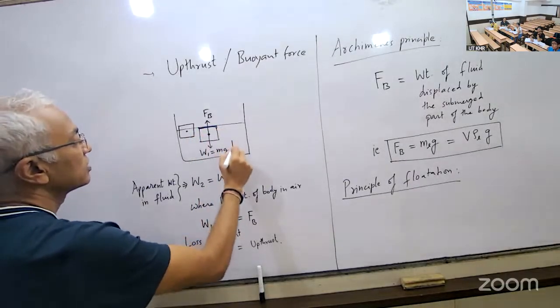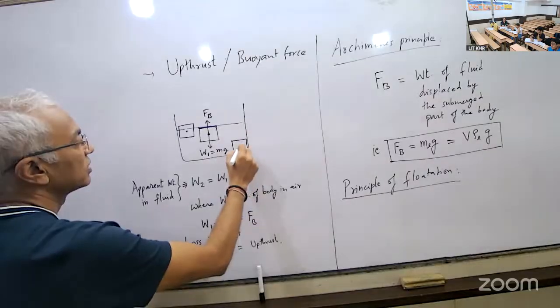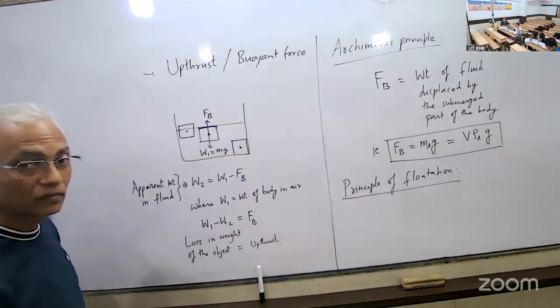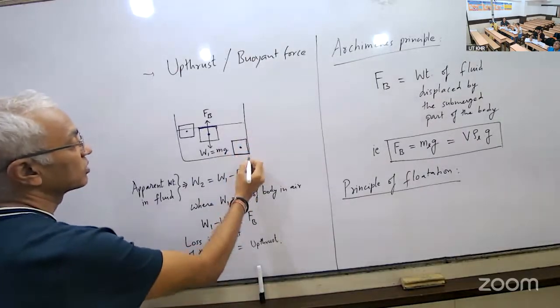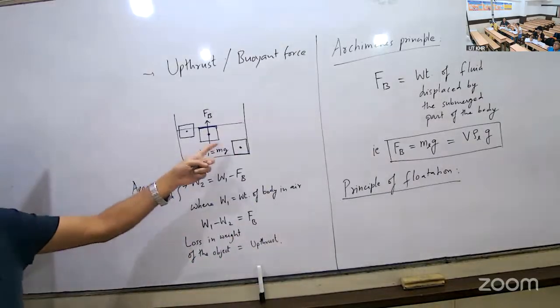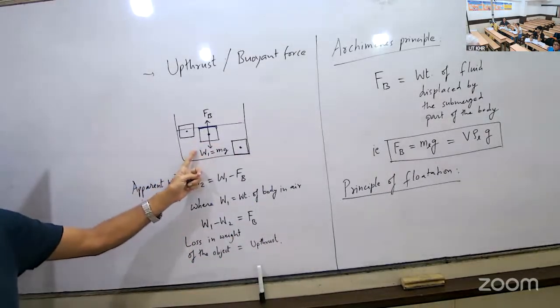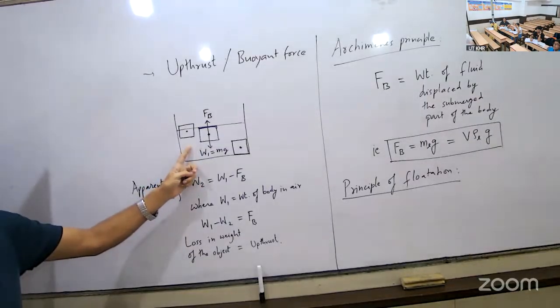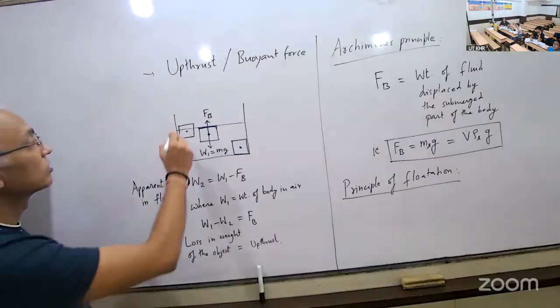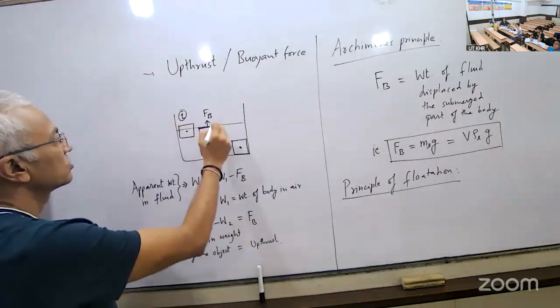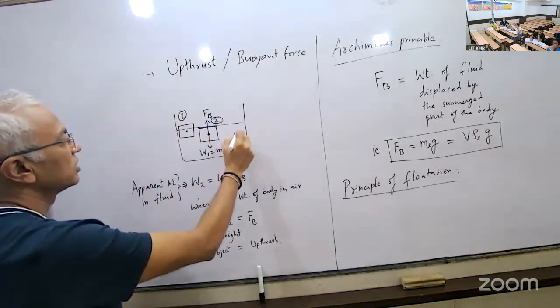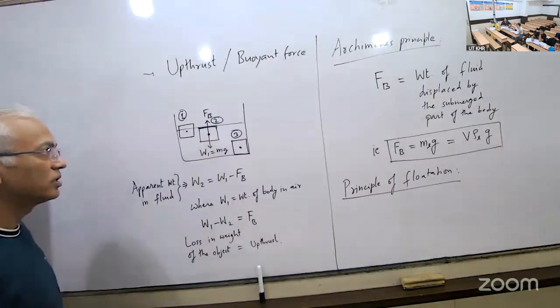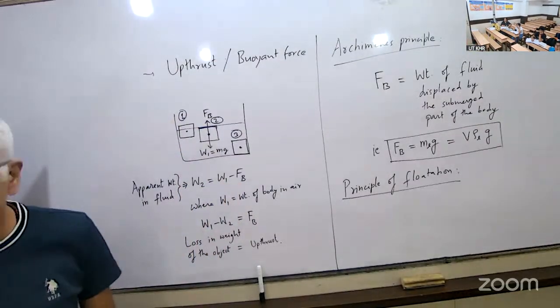The third case is when the body is sunk inside. These are the three different cases possible. So the first two cases are flotation cases. Ship will fall in the first category. Only the first two cases are cases of flotation, right?